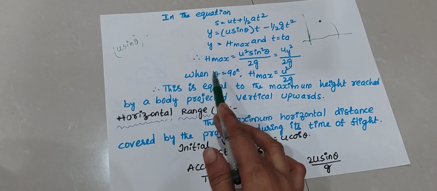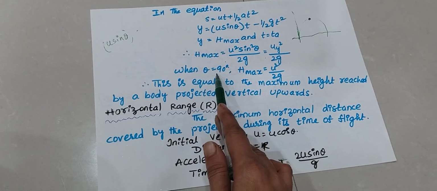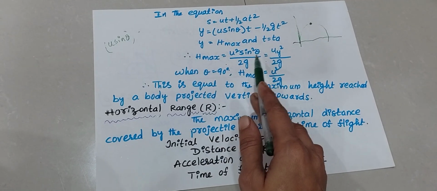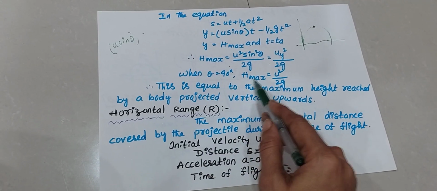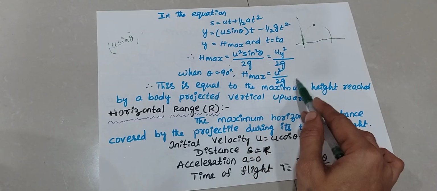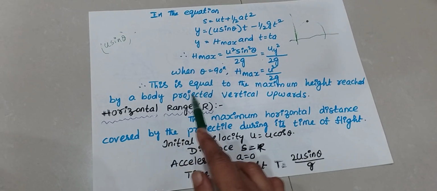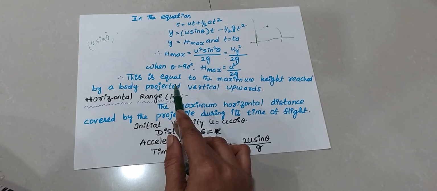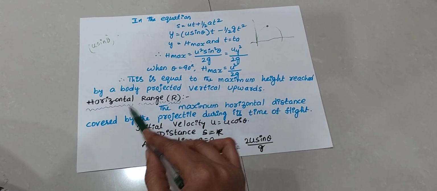Okay, when theta is equal to 90 degrees, sin 90 is 1. Okay, h maximum is equal to u square by 2g. This is equal to the maximum height reached by a body projected vertically upwards.